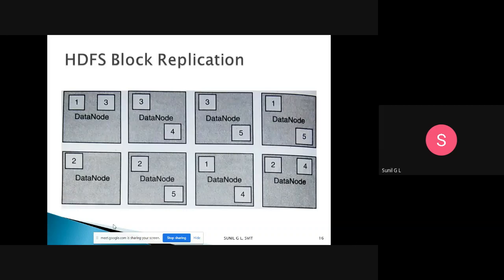This is a diagram of how the data is replicated across data nodes. Here data block 1 and 3 are there, so the same 3 will be here. In one cluster, the values will be stored in different data nodes. Block 2 will be replicated 3 times, block 4 also 3 times, and 5 5 5. Like that, different blocks are replicated in each data node. This is HDFS block replication.